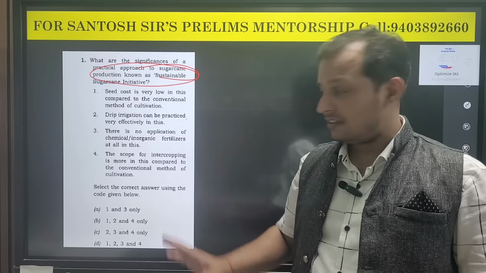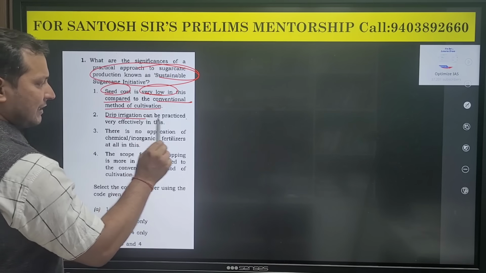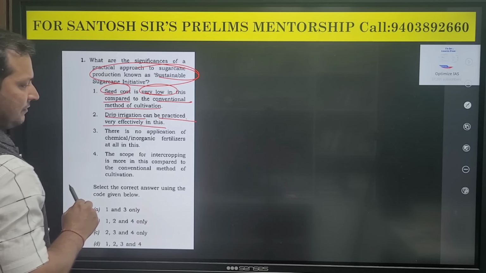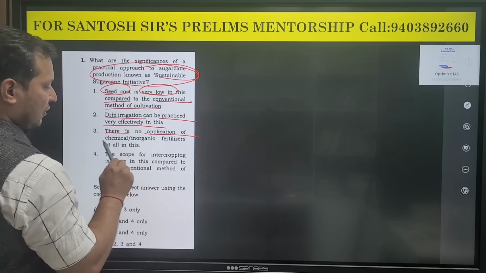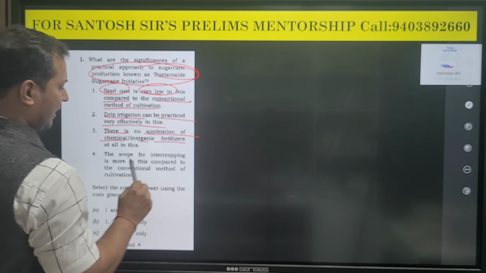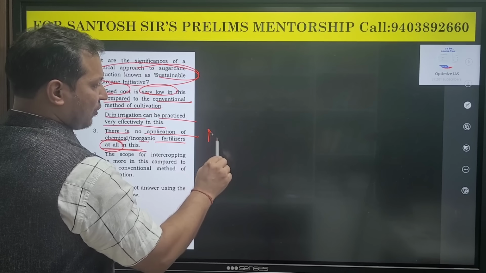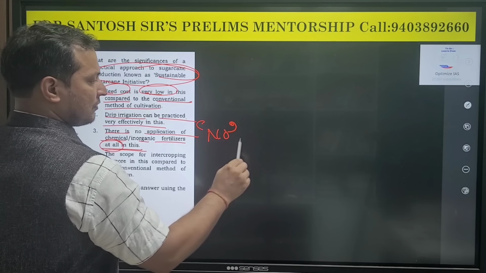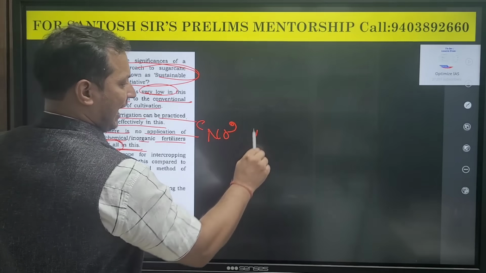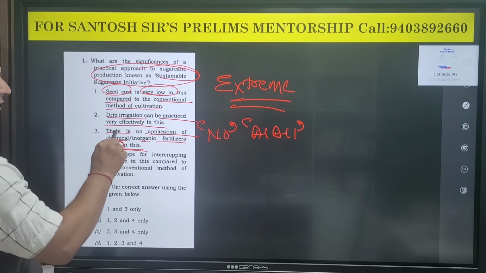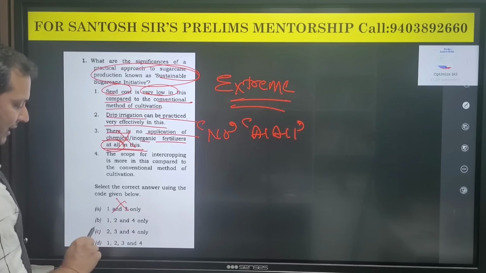Seed cost is very low in this compared to conventional method. Drip irrigation can be practiced very effectively. There is no application of chemical fertilizer or inorganic fertilizer at all in this. Guys, whenever you come across the word no or at all, these are what? Extreme words. Extreme words make the statement incorrect. Statement 3 is incorrect.